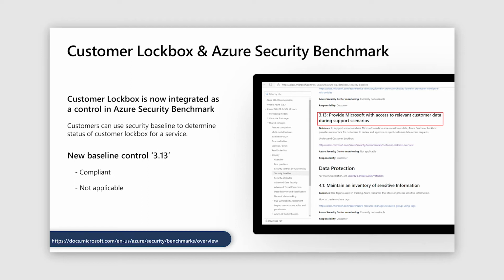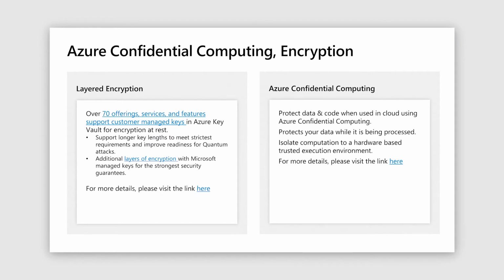Now we have talked about the control part of Microsoft engineers' access to customer data. There are other protection mechanisms, other controls or security features that are available to customers that can be enabled to add additional layers of protection. I want to quickly touch upon the encryption and the Azure confidential computing features that are available.